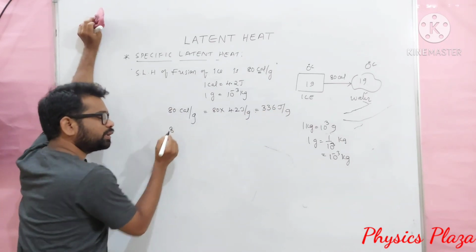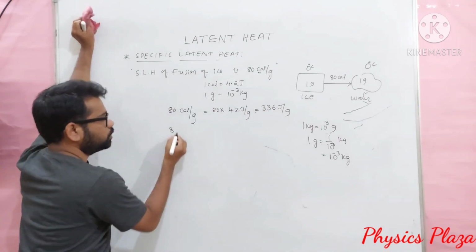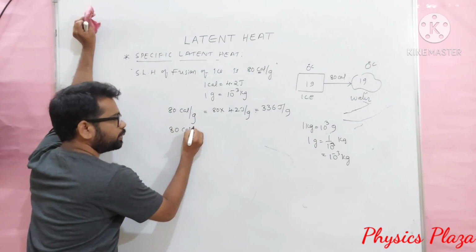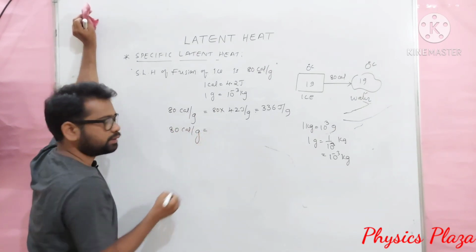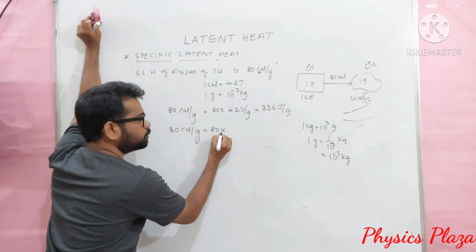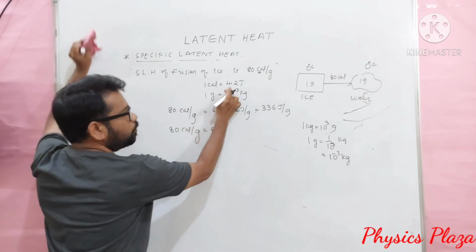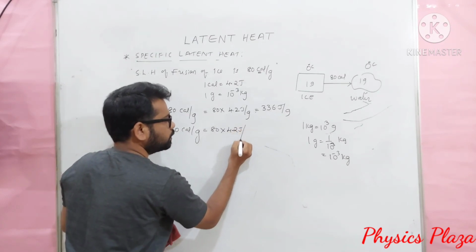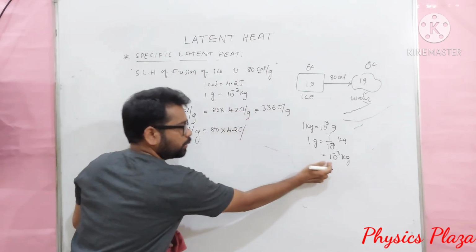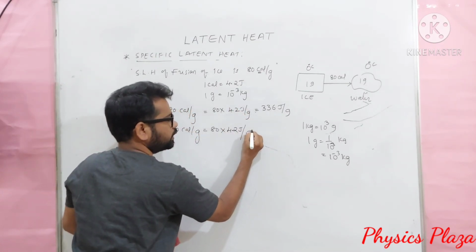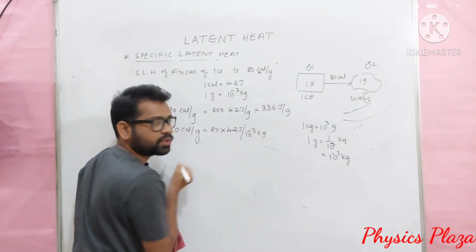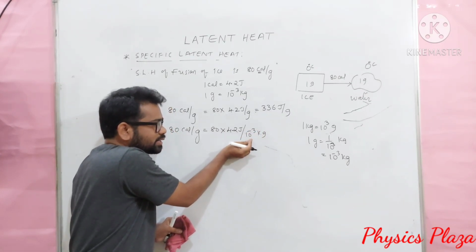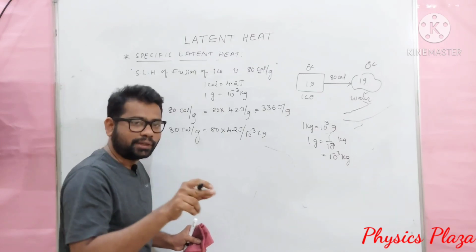Even it can be expressed in joule per kg also. So 80 calorie per gram is equal to 80 into 4.2 joules, since 1 calorie is equal to 4.2 joules, and 1 gram is equal to 10 power minus 3 kg. So this 10 power minus 3, when it is taken to the numerator, will become 10 power 3.